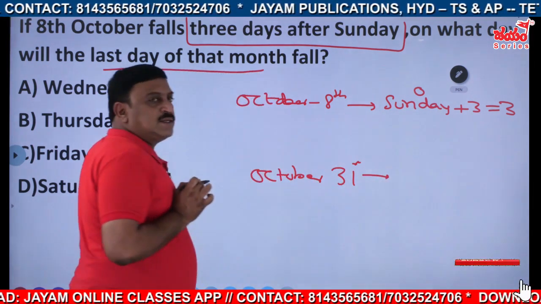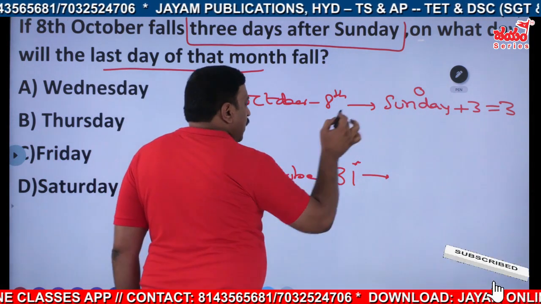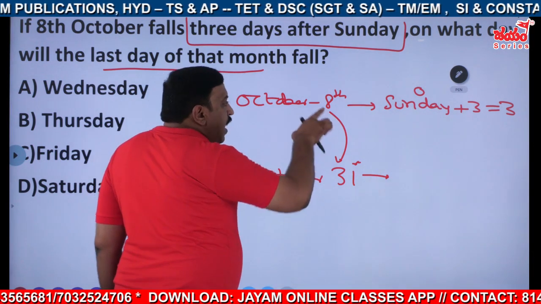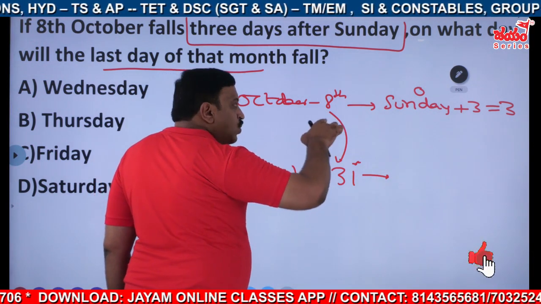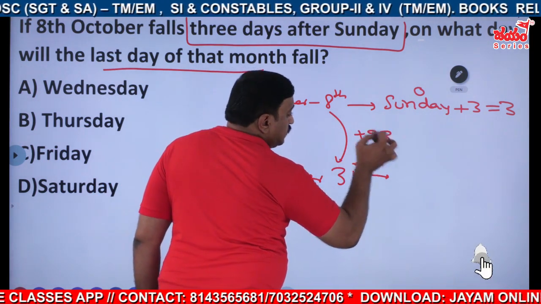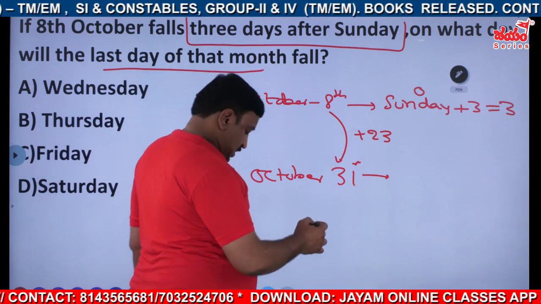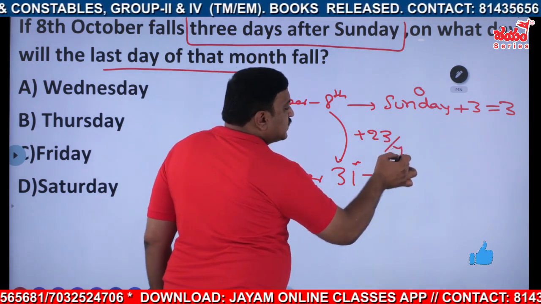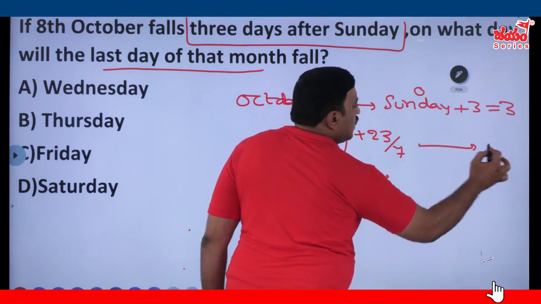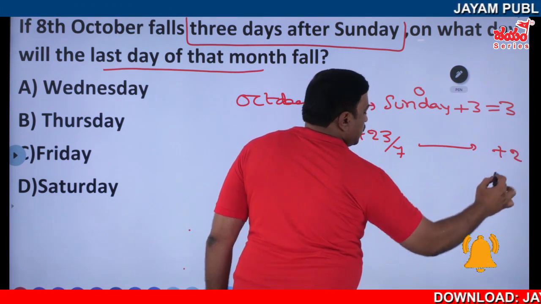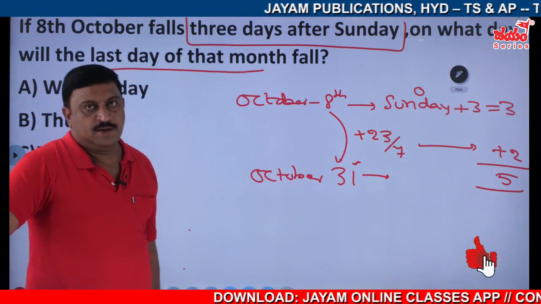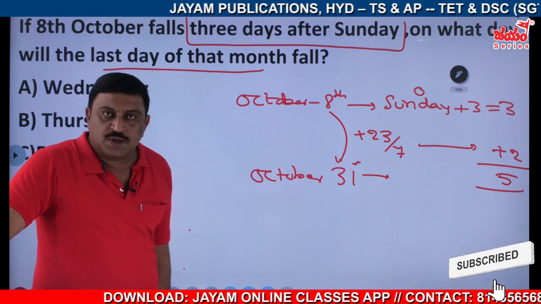Now, directly you can say 8, the code is given. But 8 plus how much is 31? 23. Again, the odd days are divided by 7. 7 times 3 is 21, that is 2 odd days. So the odd days are now plus 2. 3 plus 2 means 5. 5 means Friday. Understood this one?